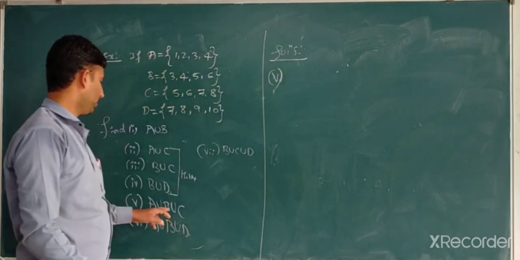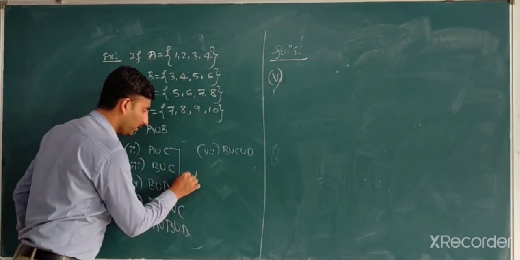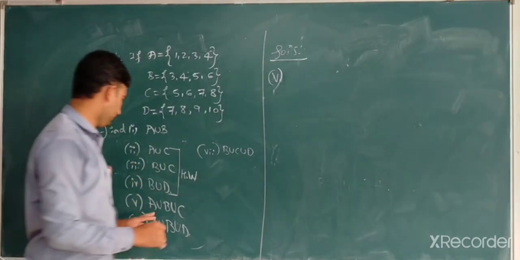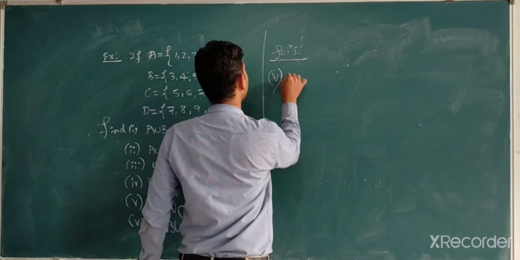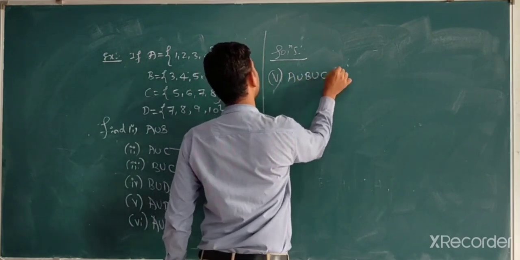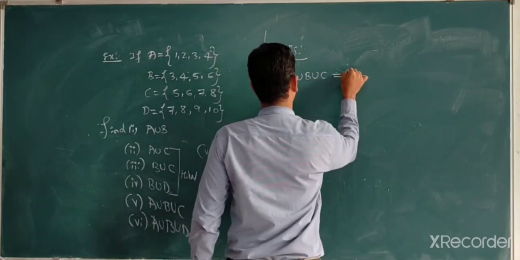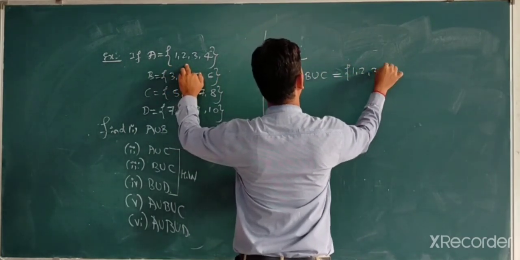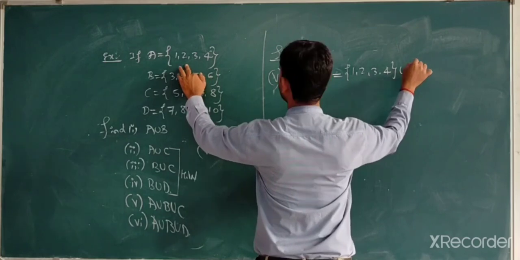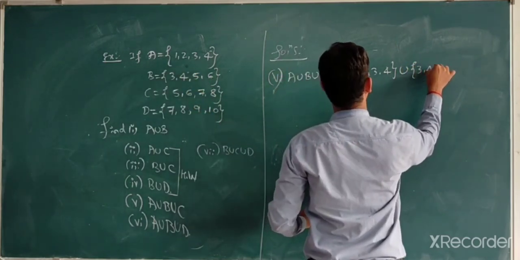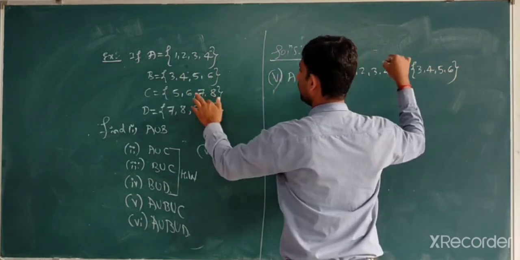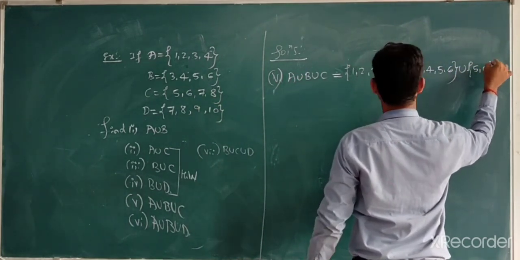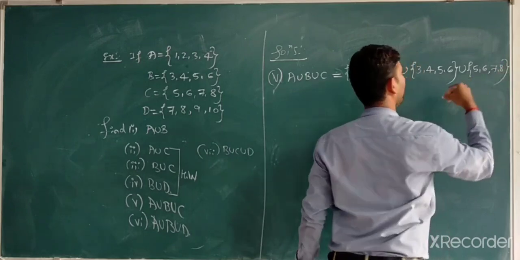Fifth one. The first three are familiar to you, therefore you take them as homework. A union B union C is equal to A, which is {1, 2, 3, 4}, union B {3, 4, 5, 6}, union C {5, 6, 7, 8}.